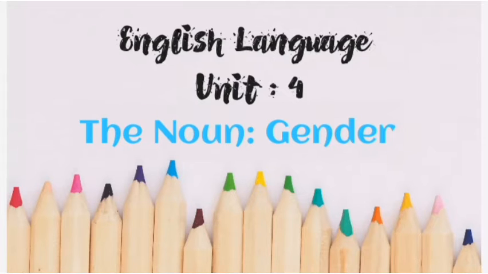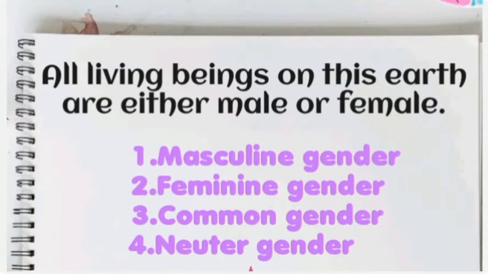The topic we'll be dealing with is the noun gender. Now, we all know that all the living beings on the earth are either male or female. They all are divided into one or the other kind of gender, be it male, masculine gender, or female, feminine gender. Now, in the English language, there are four types of gender which generally we all have to study.